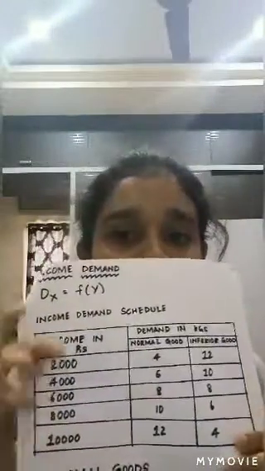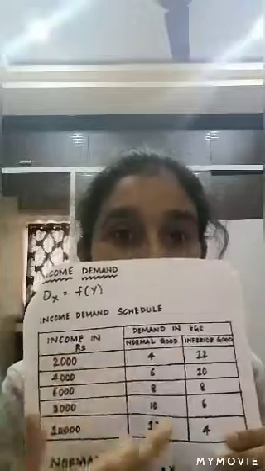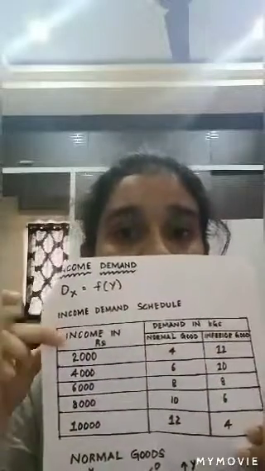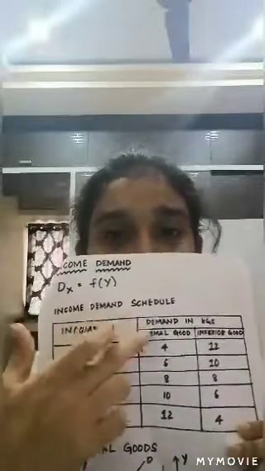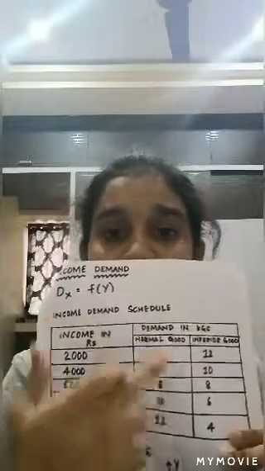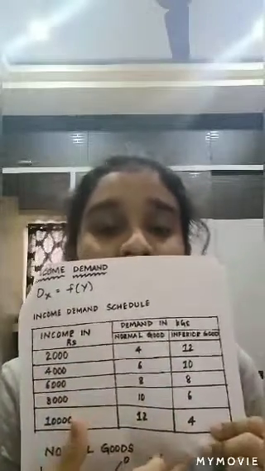And here, as explained earlier in determinants of demand, we have come across that there will be certain changes for the demand of inferior goods and the demand for superior goods, with an increase and decrease in the income of the consumer. So why those changes take place are to be known in this income demand. So first, when you look at this table, here we have taken the income of the consumer, and here the demand for the normal goods, and here the demand for inferior goods. So when the income of the consumer is increasing, we can find that the demand for normal goods is increasing, and there is a drastic fall for the quantity demanded of inferior goods.